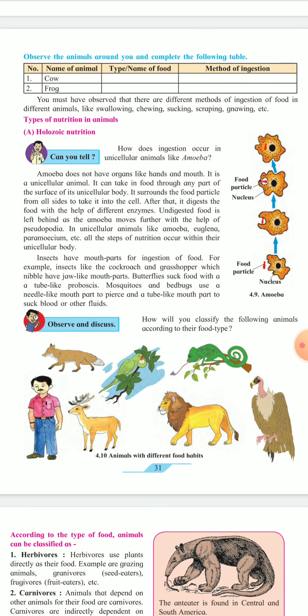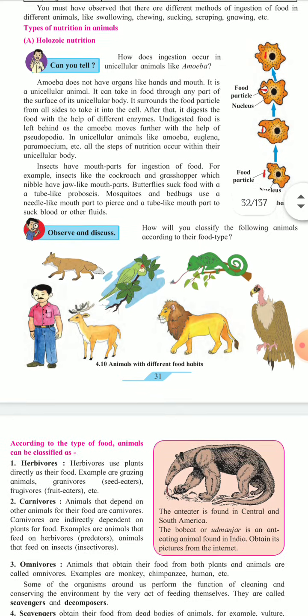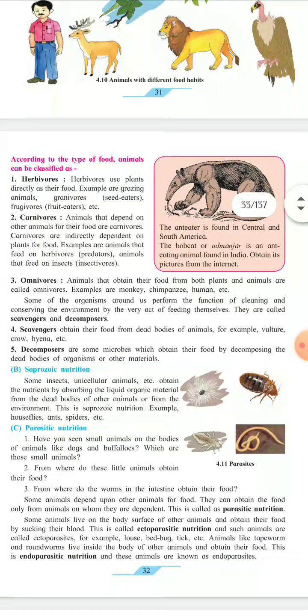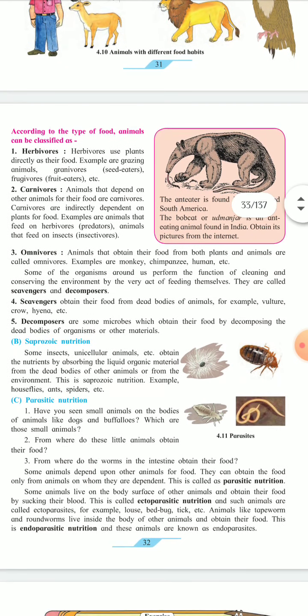How will you classify the following animals according to their food type? According to their food types, animals can be classified as herbivores, carnivores, omnivores, and let's learn in detail what is meant by herbivores, carnivores, omnivores, scavengers, and decomposers. Herbivores means the animals which eat plants directly as their food, known as herbivorous animals.